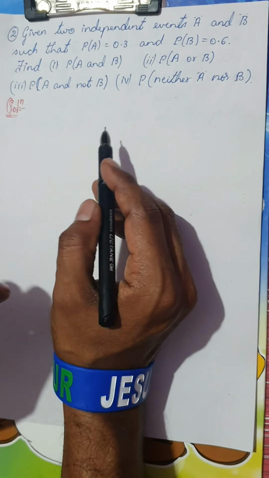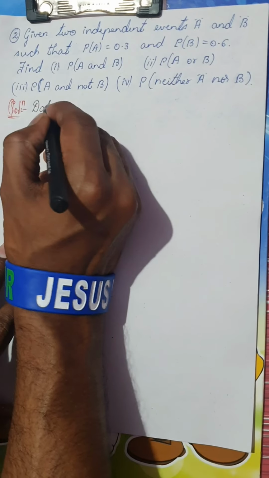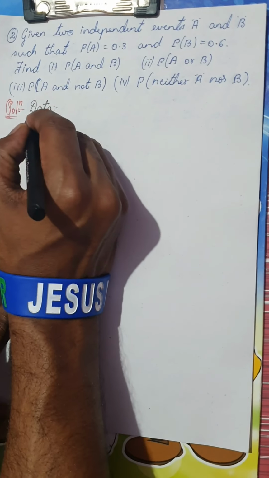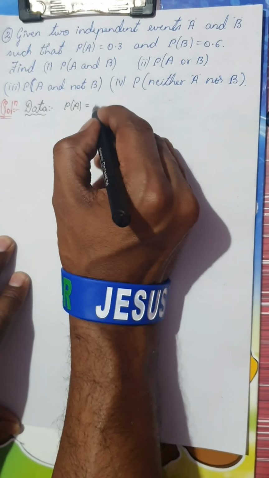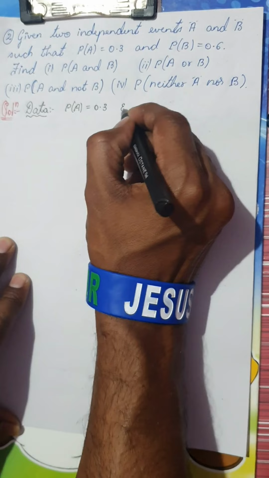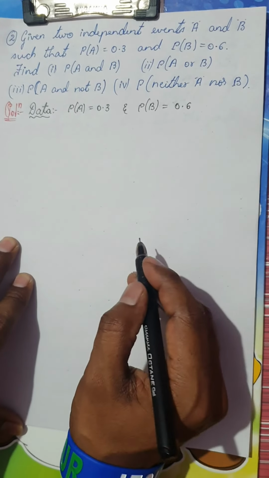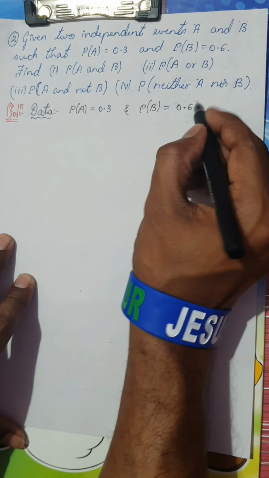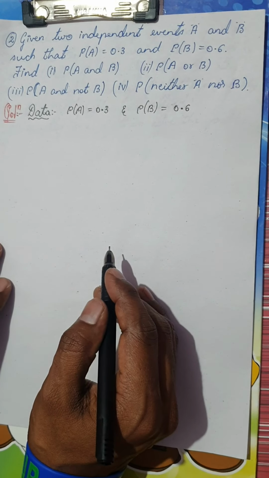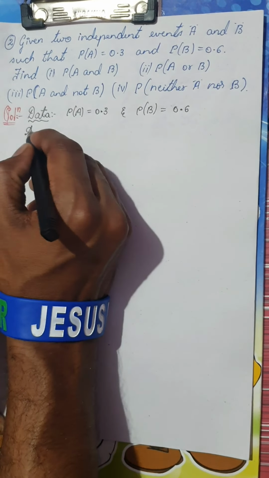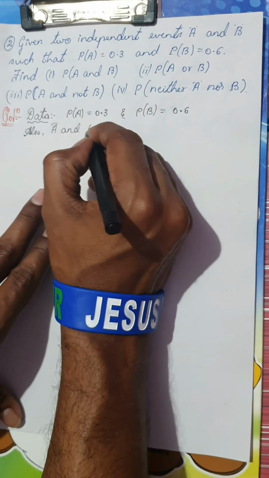Okay, so with this question, we're going to frame whatever we want. Before proceeding to the solution, always write the data. So the data given is P of A is equal to 0.3 and P of B he has given as 0.6. One more thing, kindly make sure your point is visible, otherwise it will look like 3 and 6. Also, A and B are independent events.